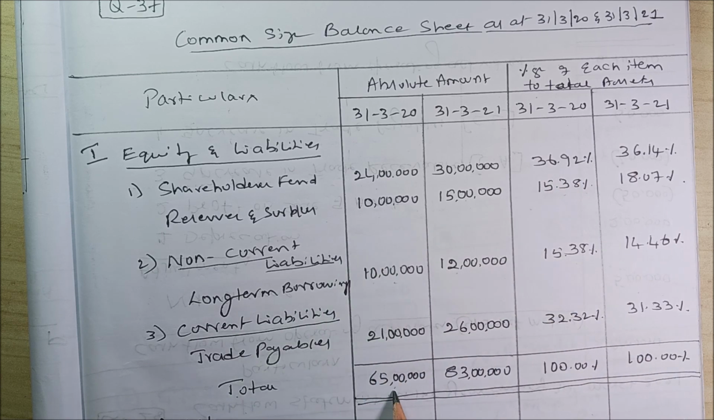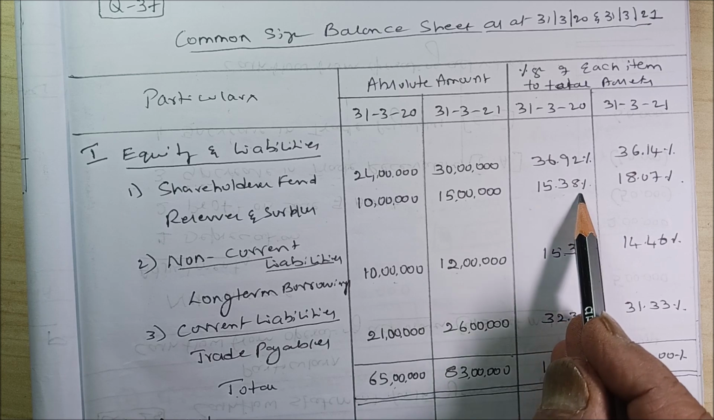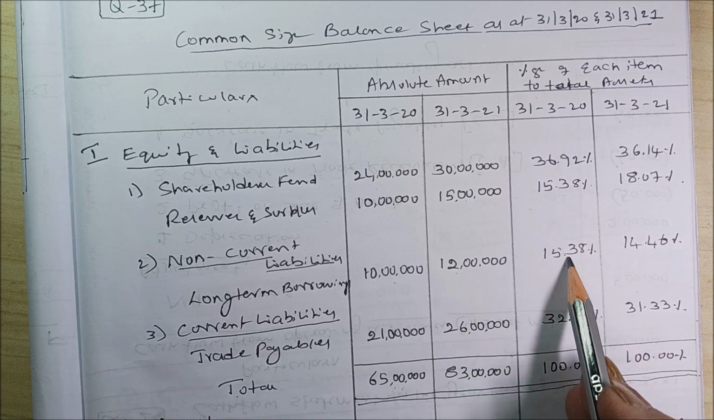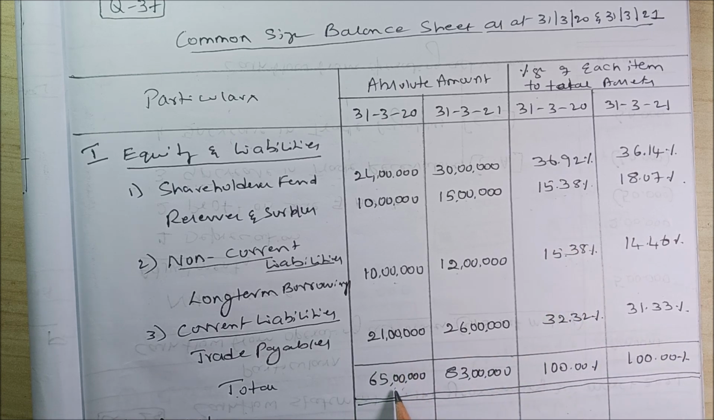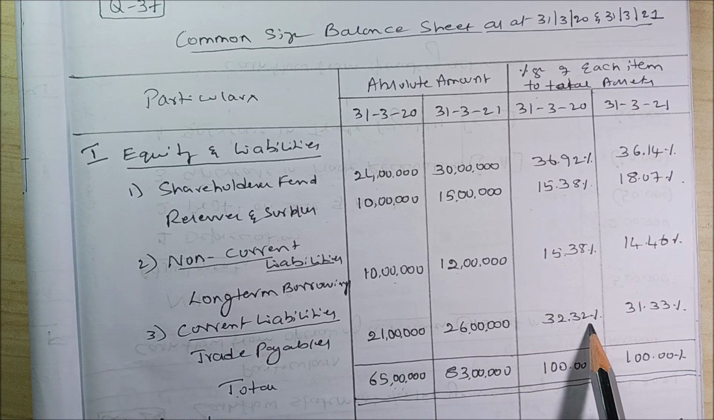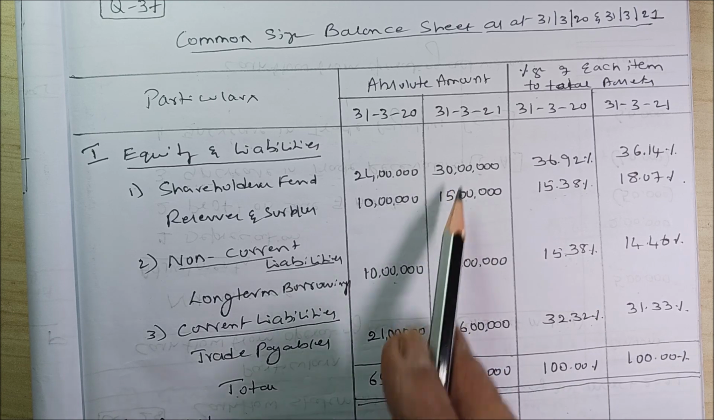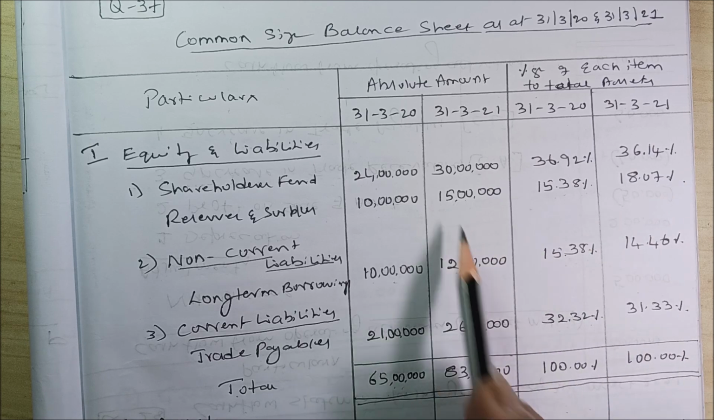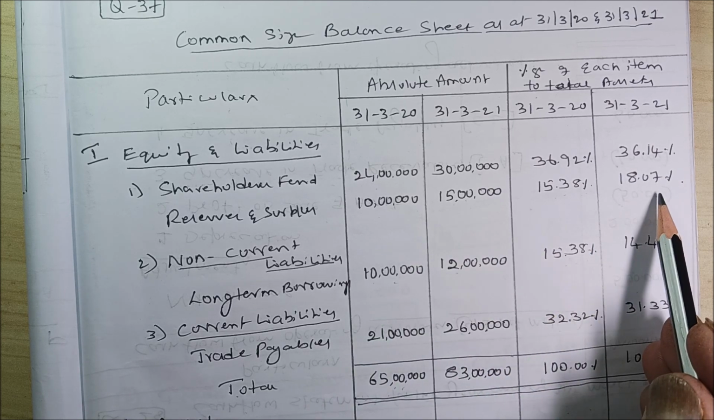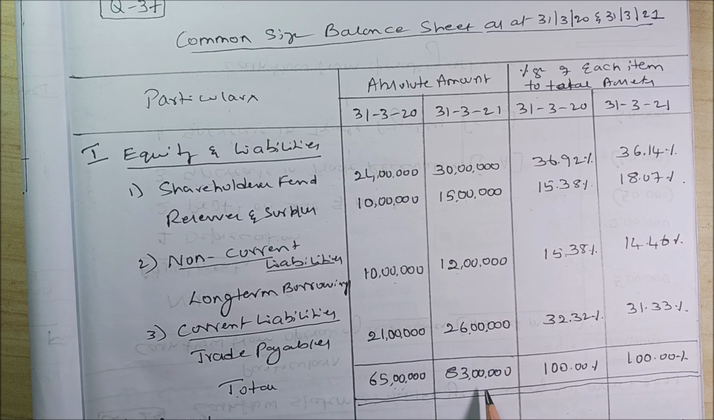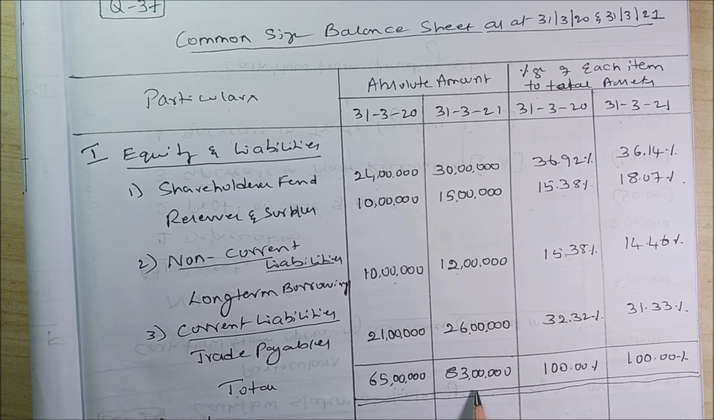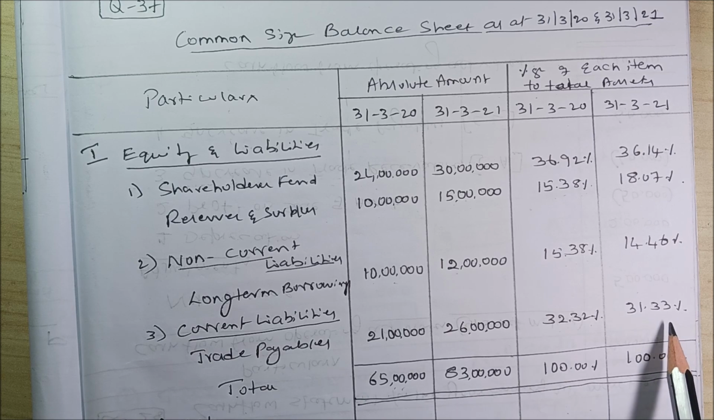10 lakhs divided by 65 lakhs comes to 15.38. 10 lakhs divided by 65 lakhs becomes 15.38, same amount, same percentage. 21 lakhs divided by 65 lakhs, 32.32. In the similar fashion, this 30 lakhs divided by 83 lakhs, 36.14. 15 lakhs divided by 83 lakhs is 18.07. 12 lakhs divided by 83 lakhs is 14.46. 26 lakhs divided by 83 lakhs is 31.33.